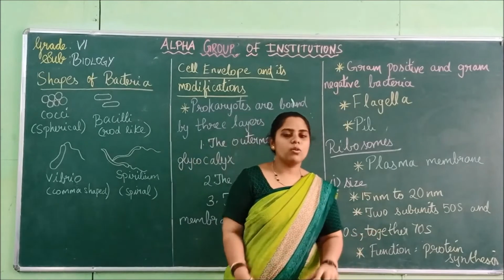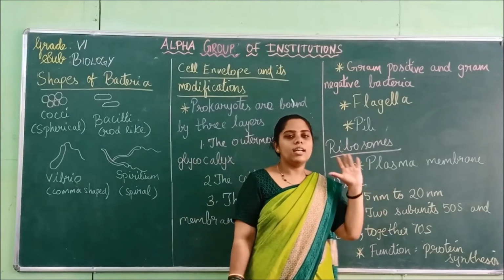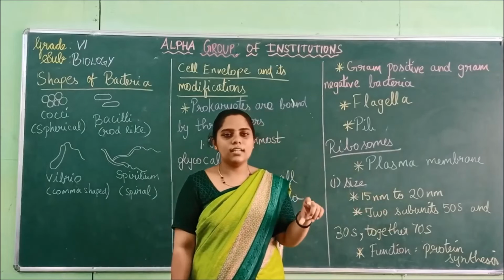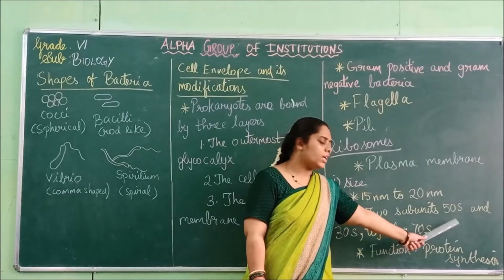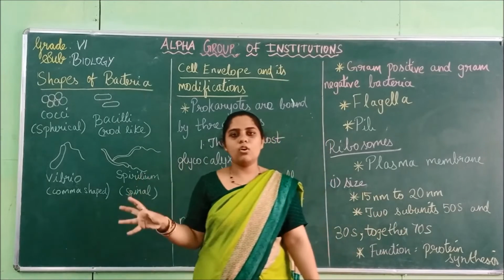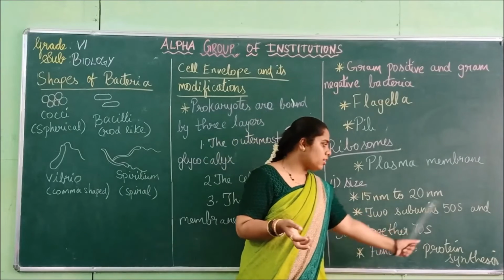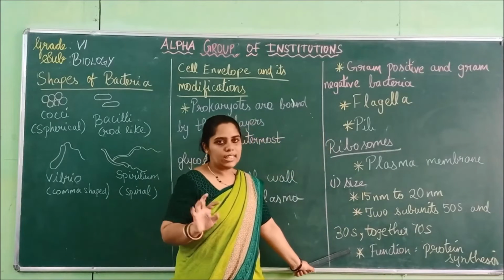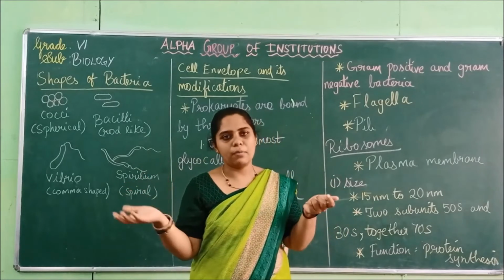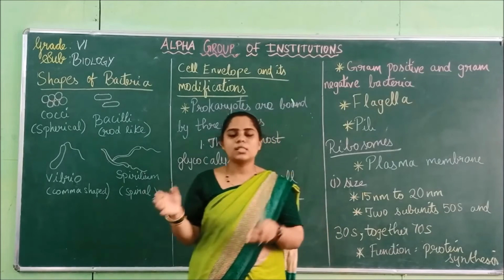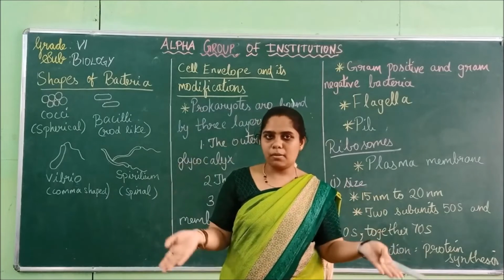These ribosomes are divided into two subunits: a large subunit and a small subunit. The large subunit is 50S, which denotes the size of the ribosome, whereas the small subunit is 30S. Sometimes the large subunit and small subunit may be together or they may be separate.